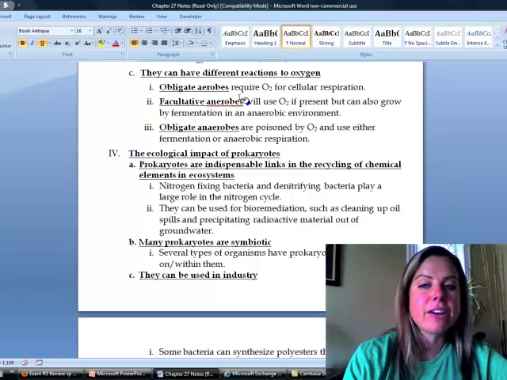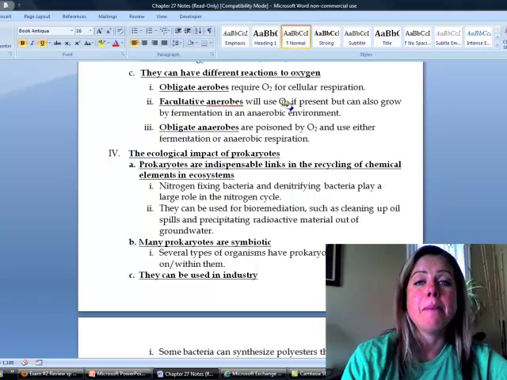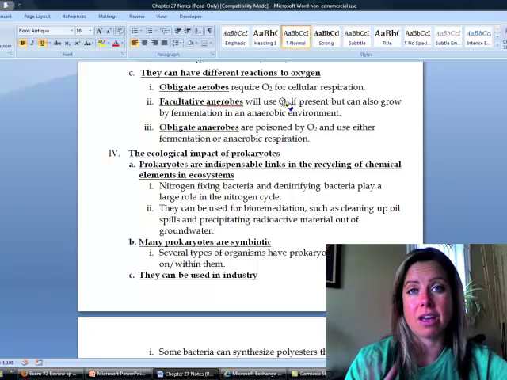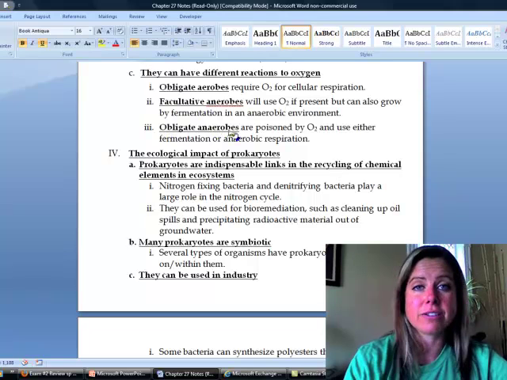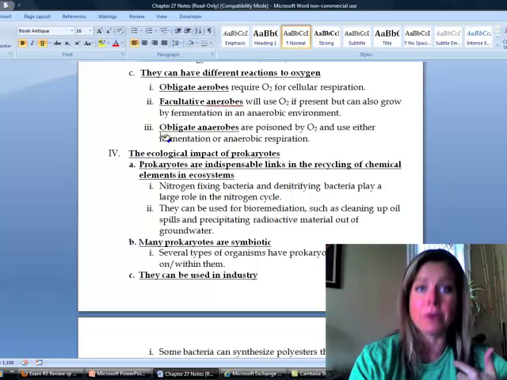Facultative anaerobes are ones that will use oxygen if it's there, but they can switch over to fermentation if it turns anoxic in their environment. So that's kind of nice. They can switch back and forth. Then you've got obligate anaerobes, and these are ones that cannot handle any type of oxygen, and in fact, if they get exposed to oxygen, it could kill them.